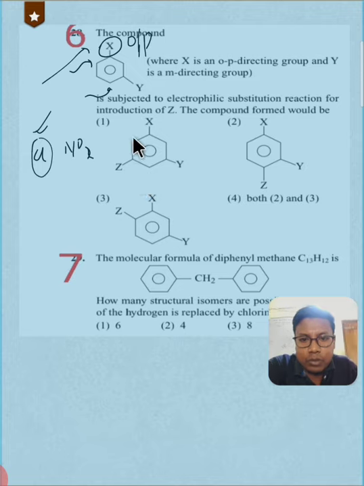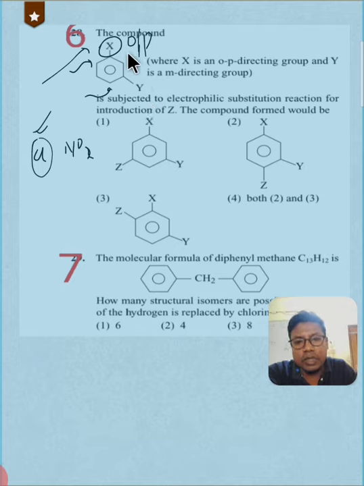So let me choose. Electrophile may come here also, but due to steric hindrance, that will be less preferred. So this cannot be the answer. Z, okay, we are going to introduce Z. Okay, this is the correct answer.